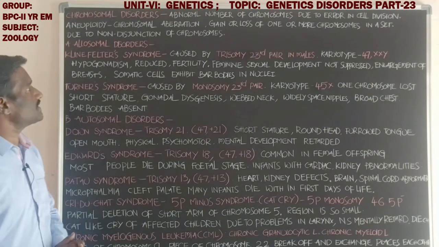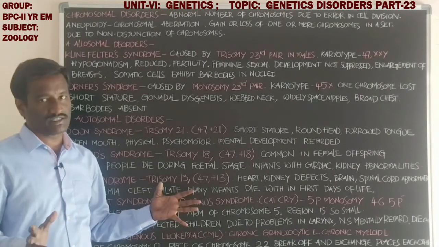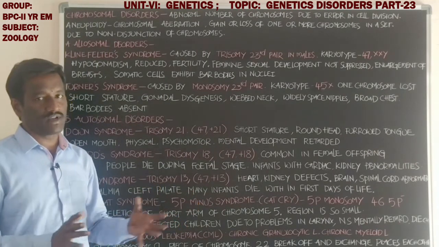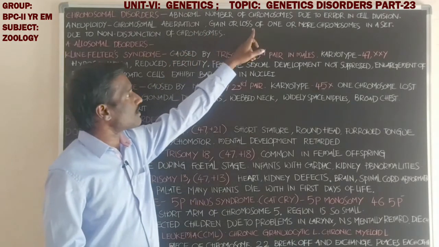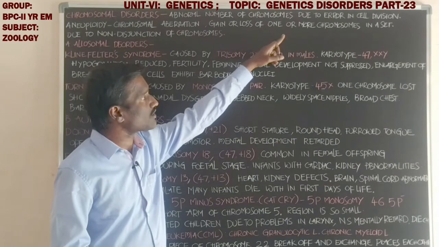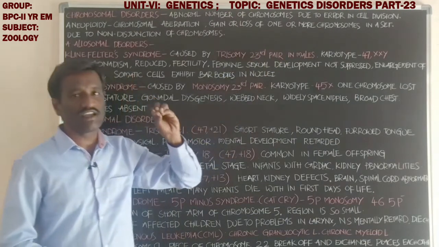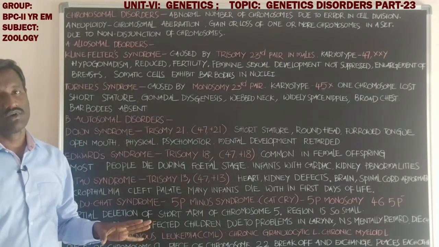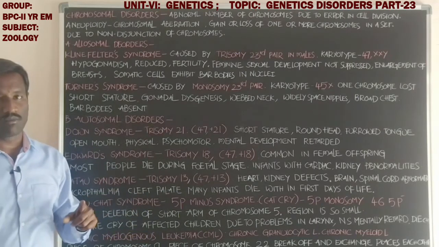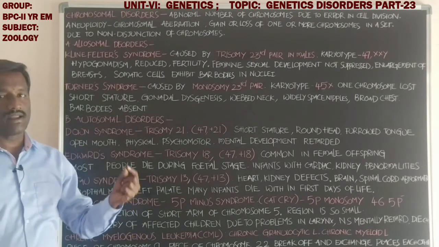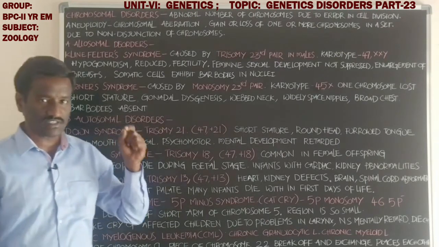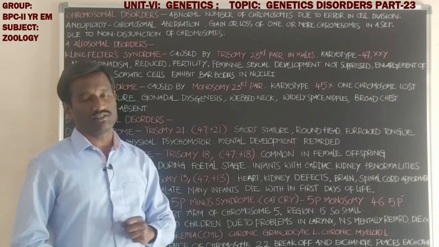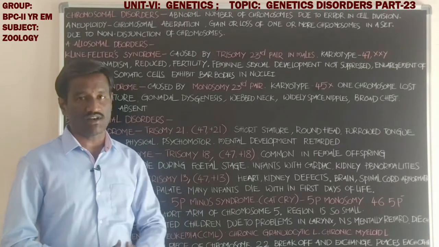Aneuploidy means chromosomal aberration, that is, gain or loss of one or more chromosomes in a set. Students, you already know about diploidy and haploidy. Diploid means a double set of chromosomes present in the nucleus, in the karyotype of the cell.